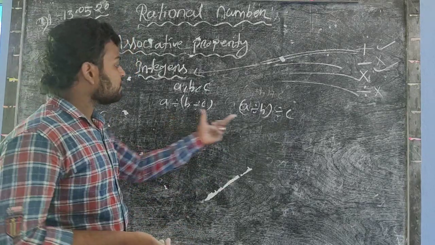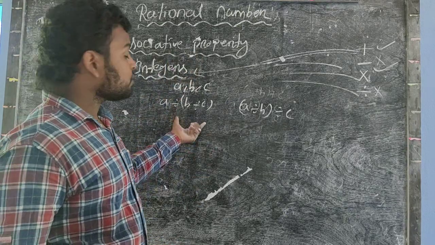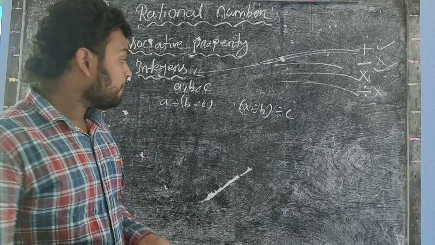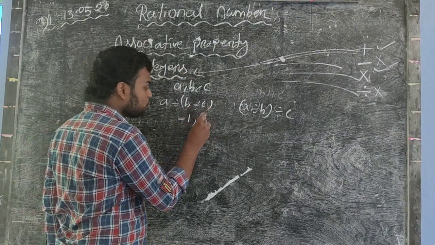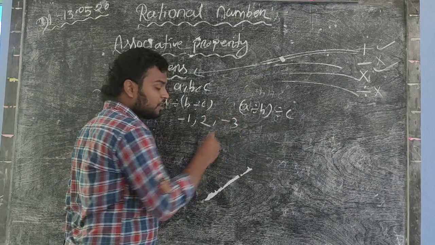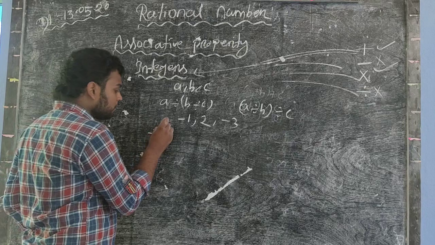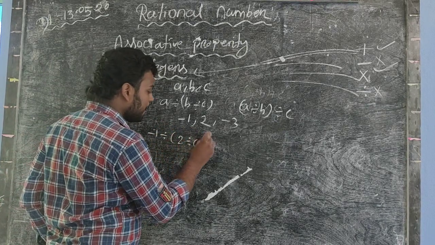So if the LHS and RHS are not equal, then integers do not obey associative property. Okay, so now we check. So three integers are -1, 2 and -3. So from the LHS, -1 divided by (2 divided by -3).